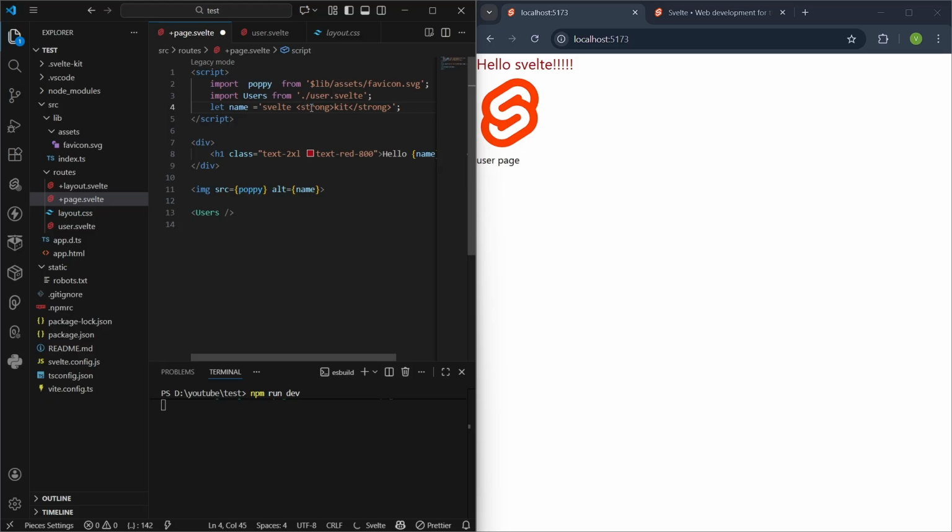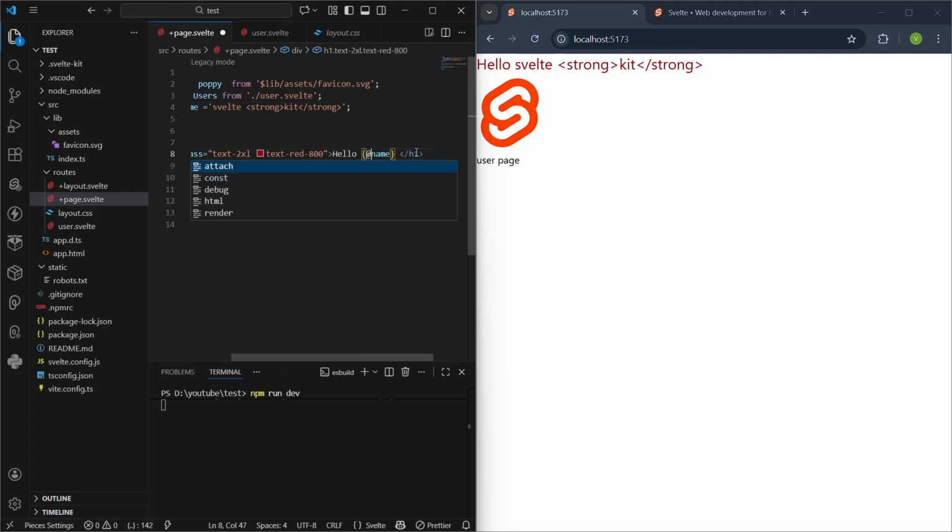If you save this, look, it's coming as the same thing, it is considering it as a string only, a whole sentence. It is not taking the strong as an HTML tag. So what we are going to do is, inside this curly bracket, use @html and save it. Look, now it's getting reflected as a strong word over here.